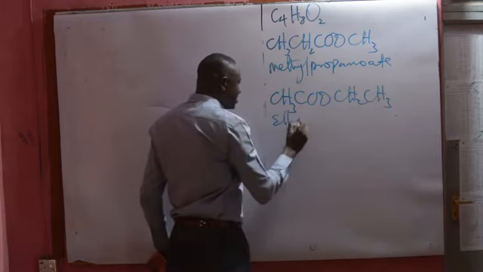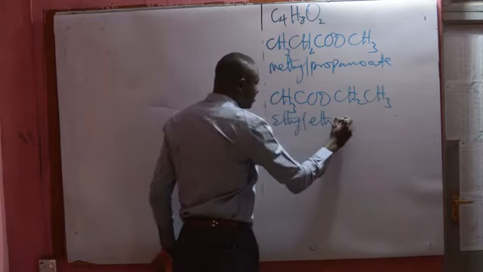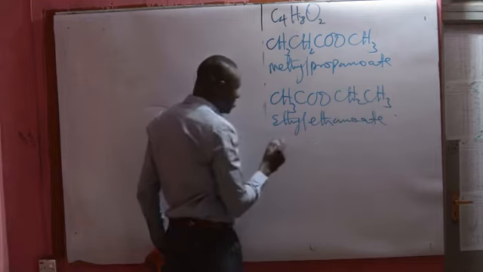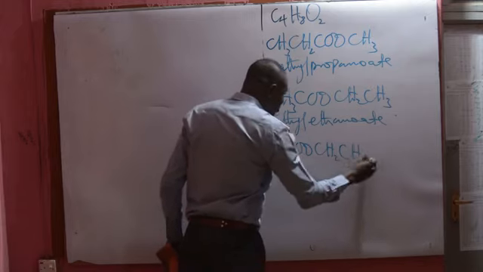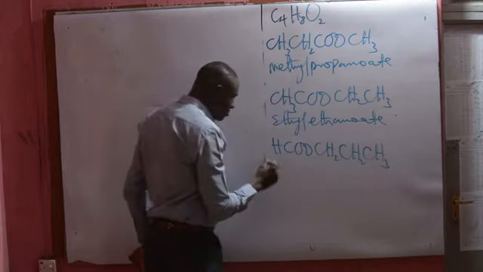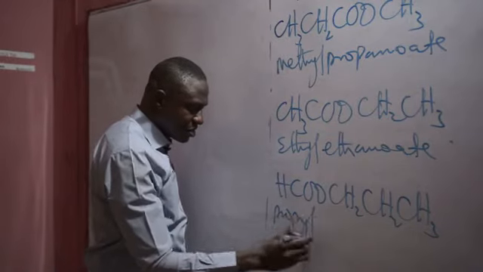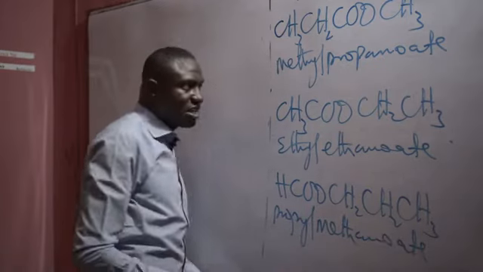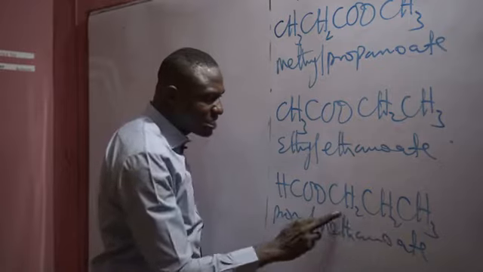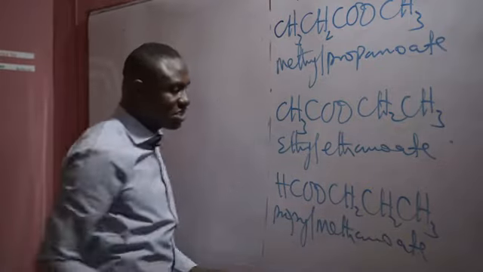This is ethyl ethanoate. Then we can have HCOOCH2CH2CH3. This is propyl methanoate. What differentiates them has to do with the type of alkyl group that is attached on either side.